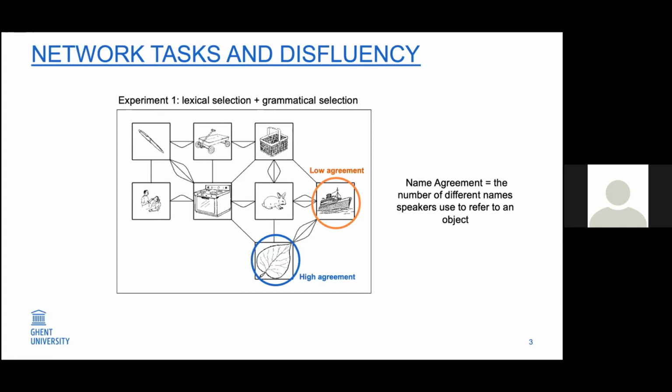To manipulate the lexical selection, we used name agreements, so the number of different names speakers can use to refer to an object. In each network, there were 4 pictures with the low name agreement. For example, in English, we can say boat or sheep, or rabbit, bunny, and 4 pictures with a high name agreement, like leaf, for example. But except from these manipulations, all the pictures were matched for their lexical frequency, age of acquisition, and their length.